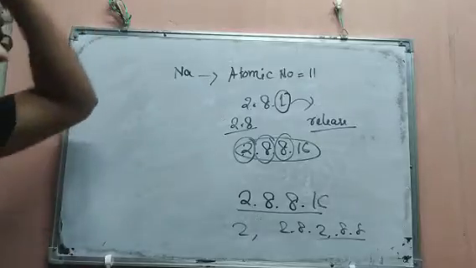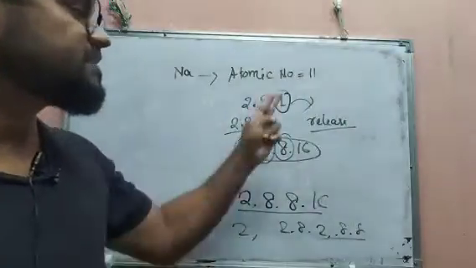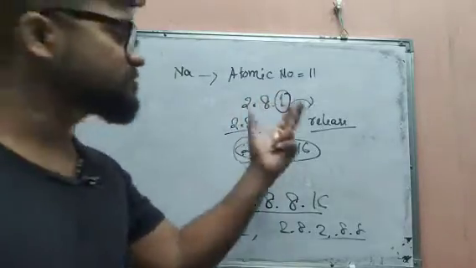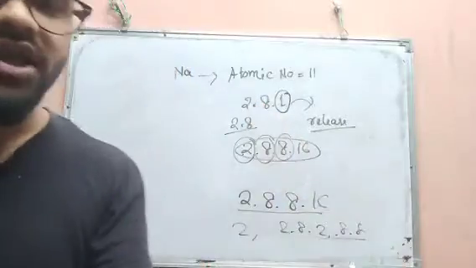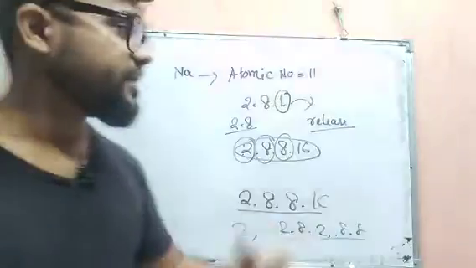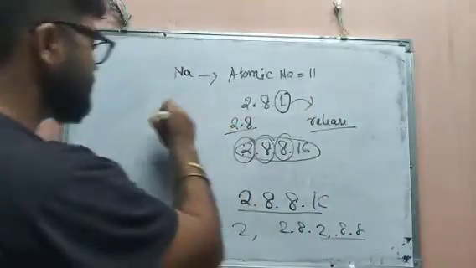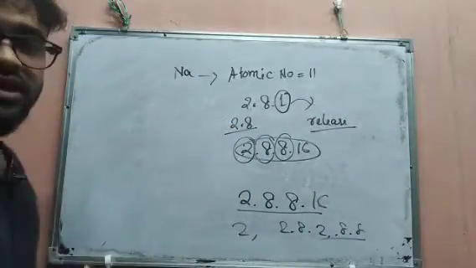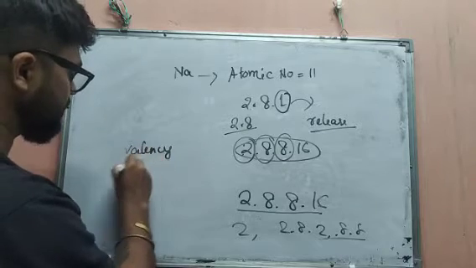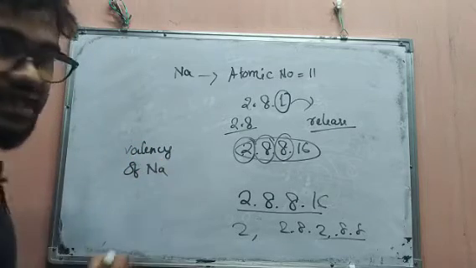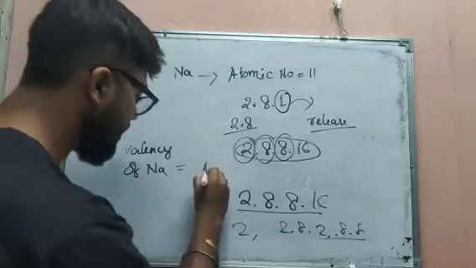How many atoms is he releasing? He is releasing one atom. That means he is donating one atom to another one. And listen, when he is donating one atom, he is rich enough. Therefore the valency will be what? The valency of sodium, as he is releasing one atom, will become 1.